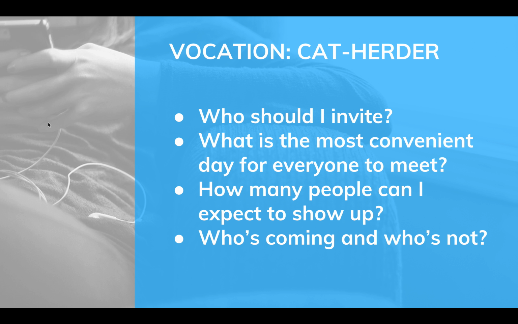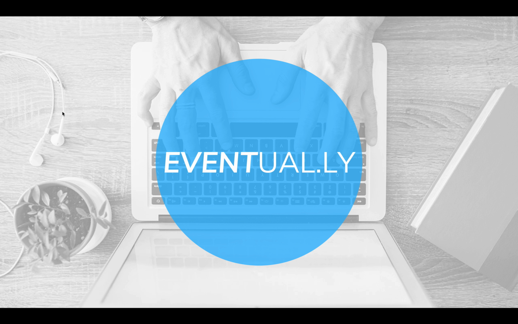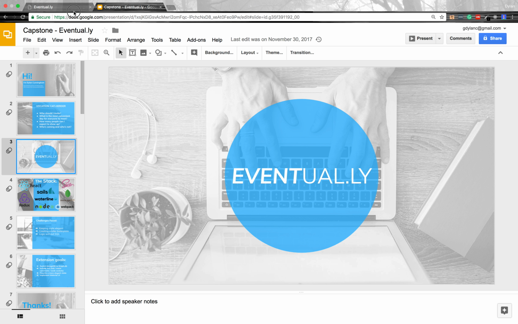I thought it would be great if we could have an app that would help you create events and respond to events by addressing these questions. Who should I invite? When's a convenient day for everyone to meet up? And how do we get a really good RSVP list? My solution to this is my app called Eventually. Let's go ahead and take a look.